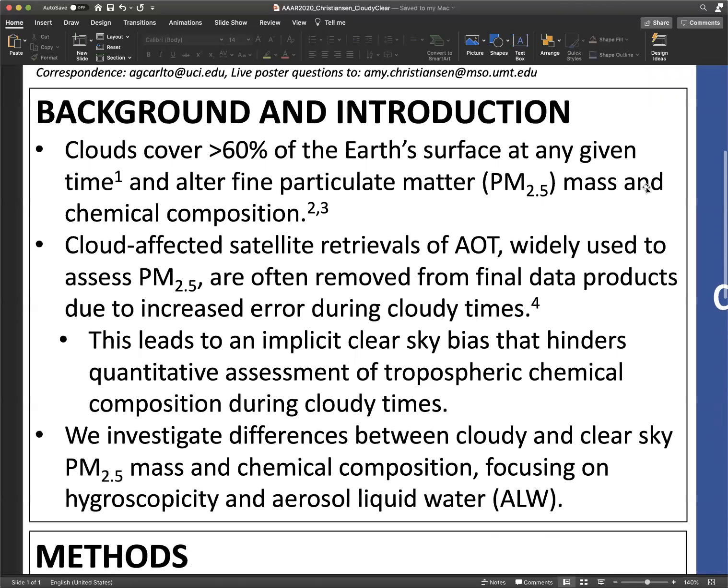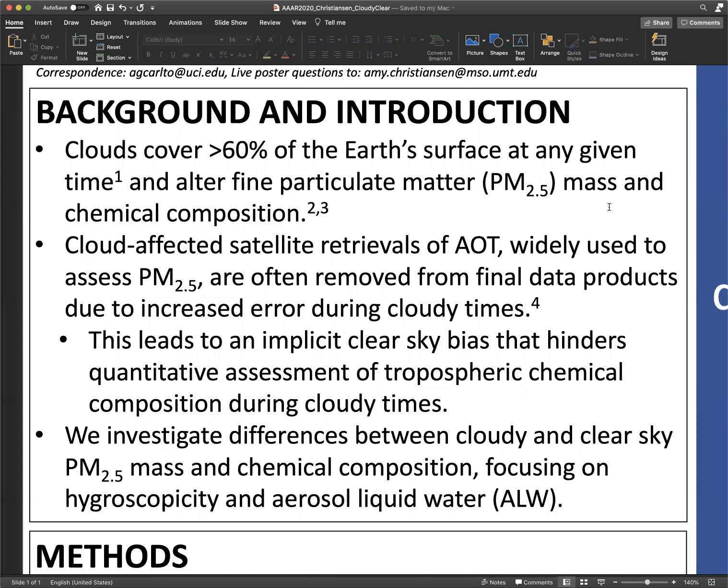First, let's go over a bit of background information. At any given time, visible clouds cover over 60% of the Earth's surface. Clouds alter fine particulate matter, or PM2.5, mass and chemical composition, generating particle mass aloft, such as sulfate and water-soluble organic carbon. This cloud processing alters physical and chemical parameters of aerosol, including size distribution, hygroscopicity, and O/C ratio. Currently, aerosol-cloud interactions and their impacts are a critical uncertainty in model projections of future climate.